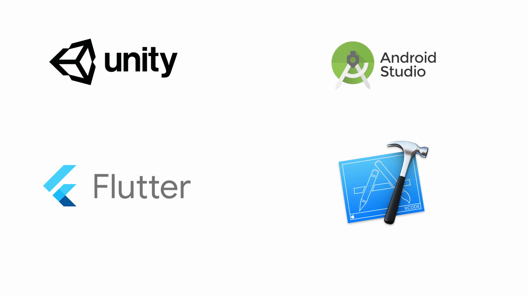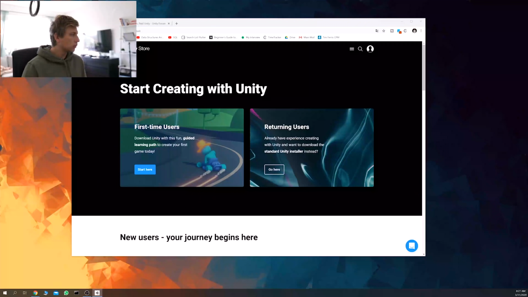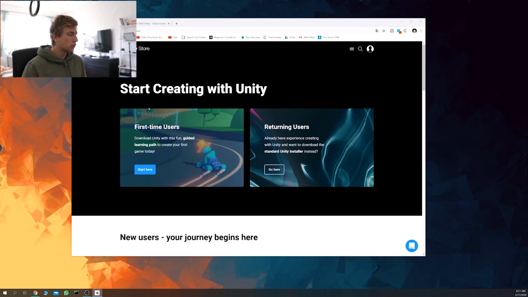So one of the first questions that I ran into was, how do I actually build a game app? And I didn't really know what to use for it. Should I use Unity? Should I use Flutter, Xcode, Android Studio? I really didn't know what to use. So that was one of the first questions that I had to answer. And I kind of had a hunch that Unity would be a good thing to use, but I didn't really know any of the downsides with using something like Unity.